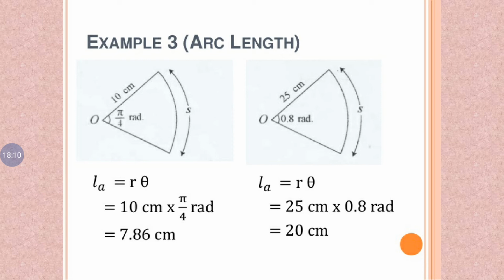Another example, arc length, L is equal to r theta. Theta is equal to 0.8 radians. Radius equal to 25 centimeter. So multiply r into theta, 25 into 0.8, we get the value 20 centimeter. Do you understand?